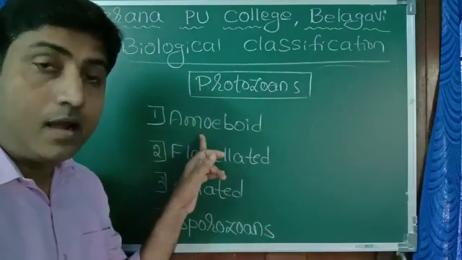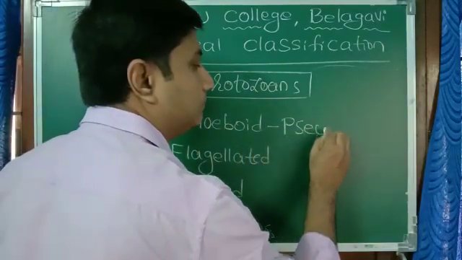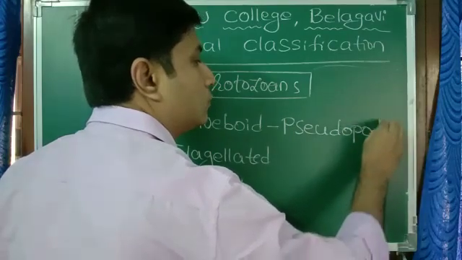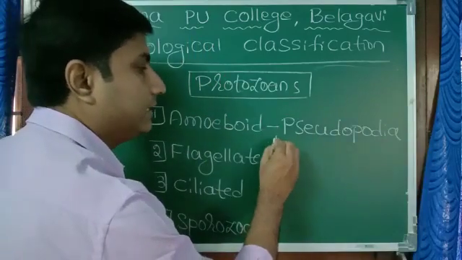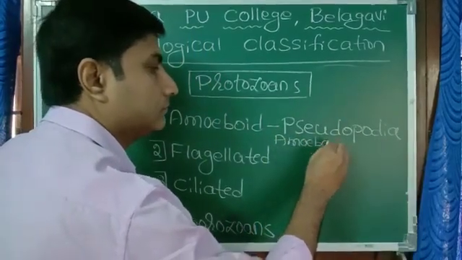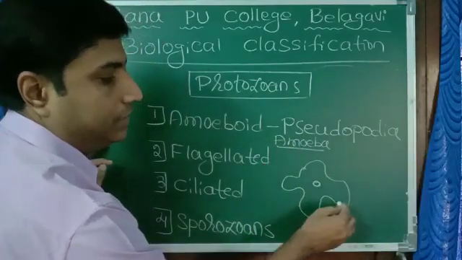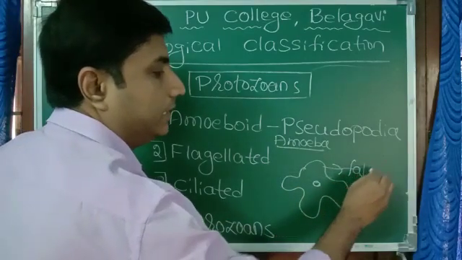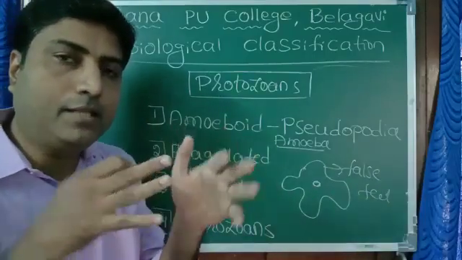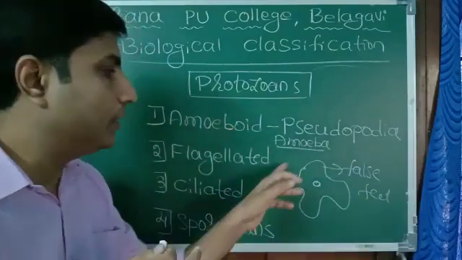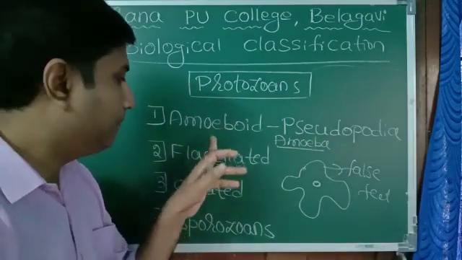Amoeboid: in them the locomotory structure is pseudopodia. Here P is silent, pseudopodia. An example for this is amoeba. You have seen amoeba. This structure is called false feet. It's not the real feet. They just move by the movement of their false feet or pseudopodia, and if this is present, such protozoans are called amoeboid.